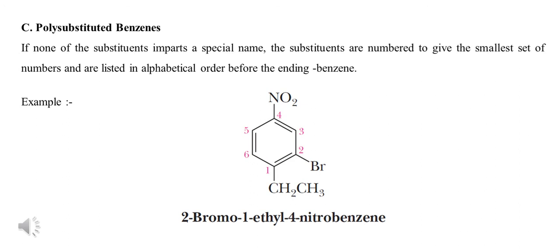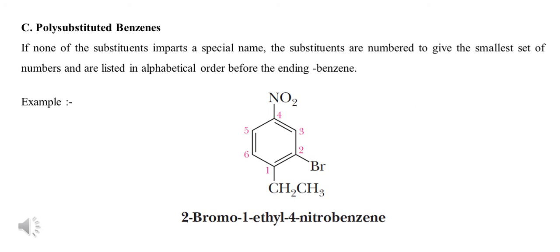This is the next example of polysubstituted benzene. Here no special group is attached to the benzene ring. So for assigning the IUPAC name, first assign the numbering to the substituted carbon atoms in such a way that they get the least numbers. We start the numbering from the ethyl group getting the first, the bromine-substituted carbon getting the second, and the nitro-substituted carbon getting the fourth. Now arrange the substituents in alphabetical order before the ending benzene. So the name of this compound is 2-bromo-1-ethyl-4-nitrobenzene.